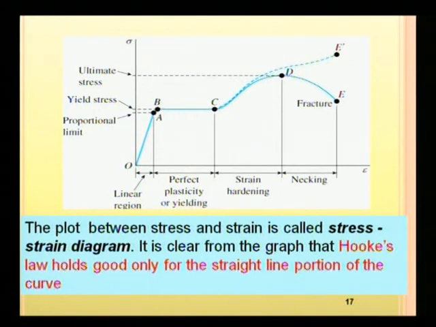OA is a linear part. The stress corresponding to this point A is known as the proportional limit, or it is known as the elastic limit. So this law holds good only for the straight line portion of the curve. Initially the OA part is straight, and the remaining portion is non-linear. So the stress corresponding to point A is the proportional limit or elastic limit. Now the ratio for this straight line is known as the modulus of elasticity.